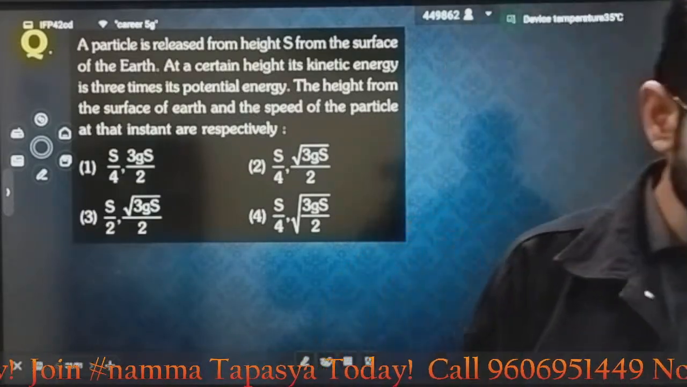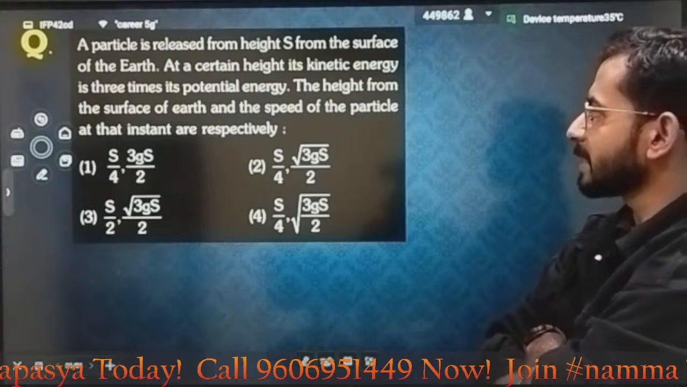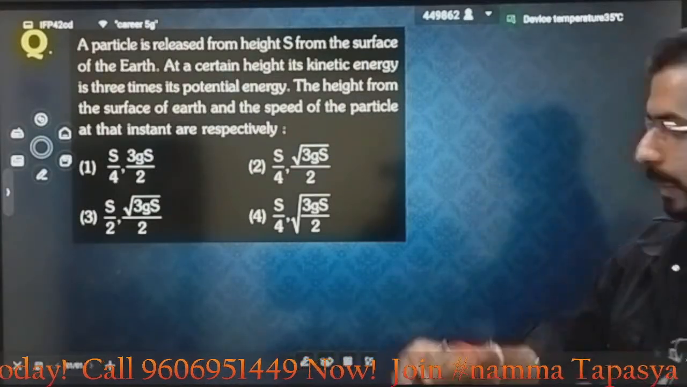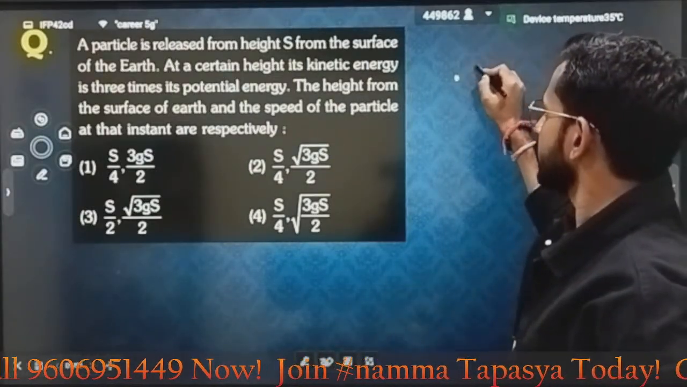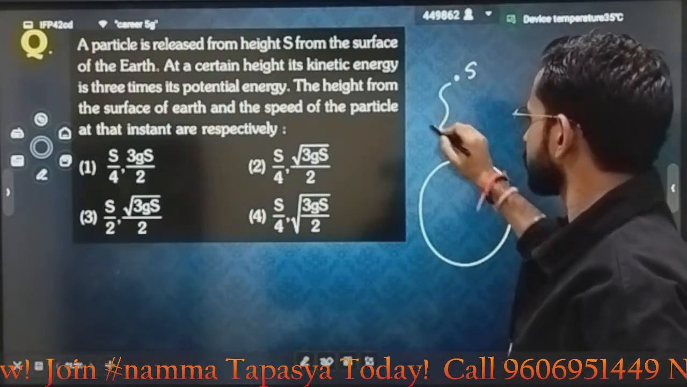Try to read the question first, and then try to approach the question. What is the question that is given? A particle is released from a height s. Let's suppose this height is s.